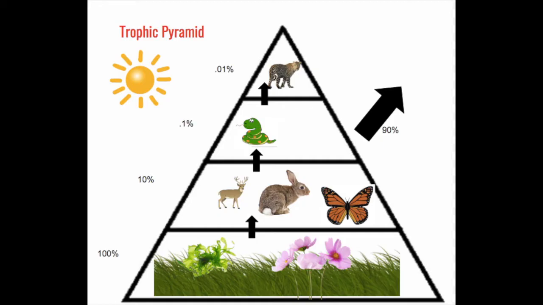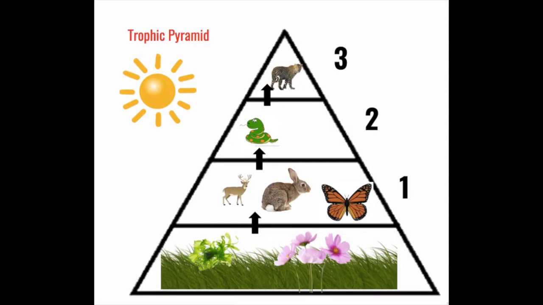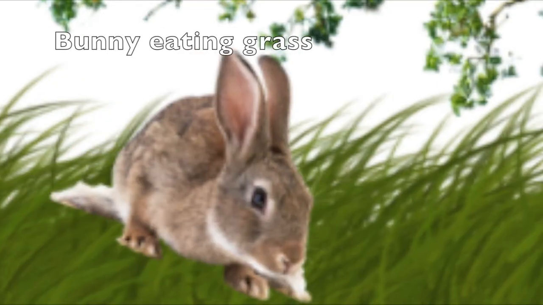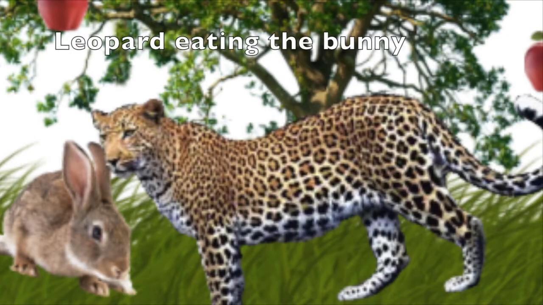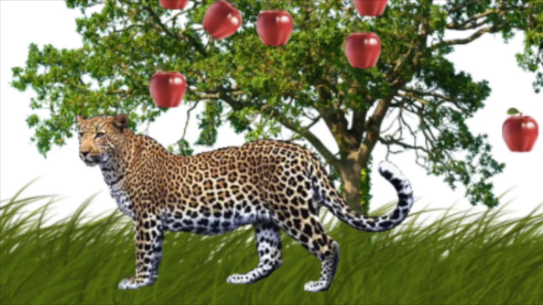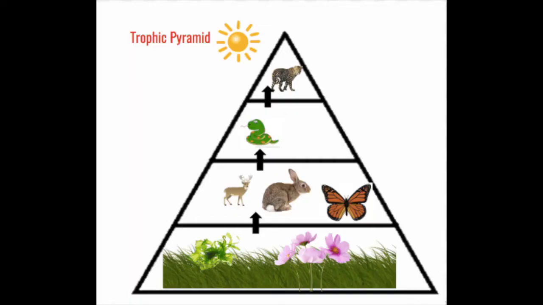The next levels are the consumers. They are broken down into primary consumers, secondary consumers, and tertiary consumers. The primary consumers are herbivores. They consume the autotrophs. The secondary consumers are the carnivores, who consume the herbivores. The tertiary consumers are carnivores who eat other carnivores.